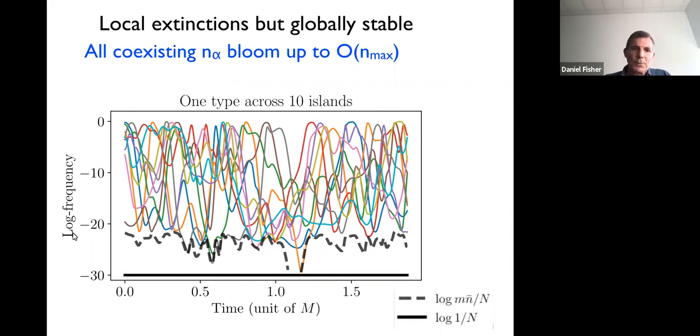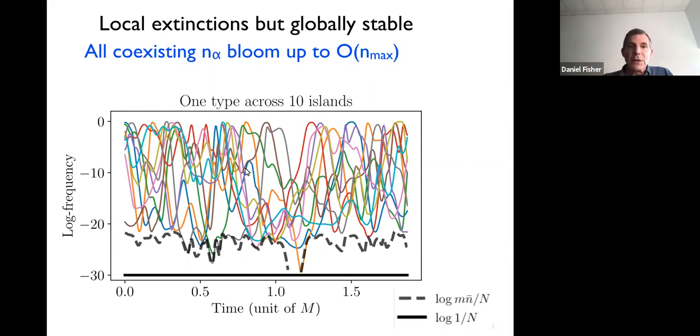So this is the basic property of the phase. Each one will have a bloom on each island, and those blooms provide enough migrants in order to sustain the overall population on the other islands. Okay, so here we've shown that you don't need to hypothesize a mainland, you just need some spatial structure.